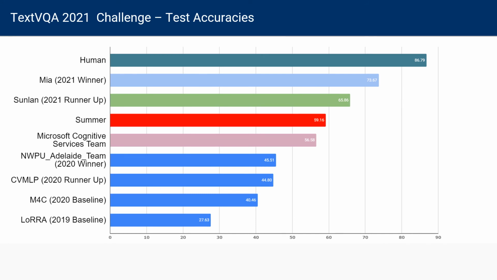Here are the test accuracies of the top 4 teams of 2021 challenge, compared to 2020 winners and the baseline. We see that only a gap of 13% now remains with respect to the human score. Next, let's briefly check out Team MIA's and Sunlance approach.